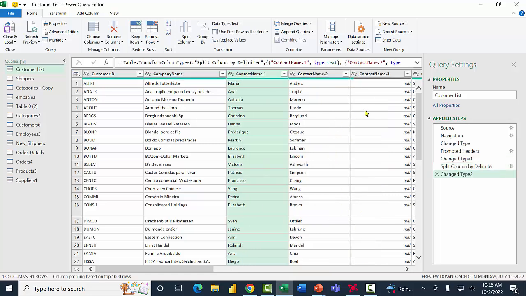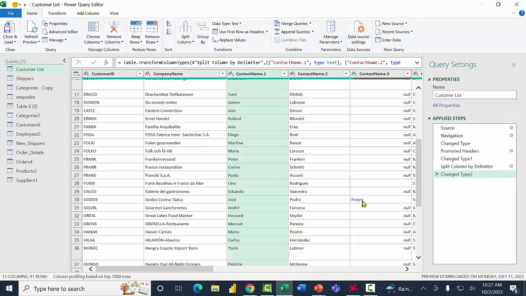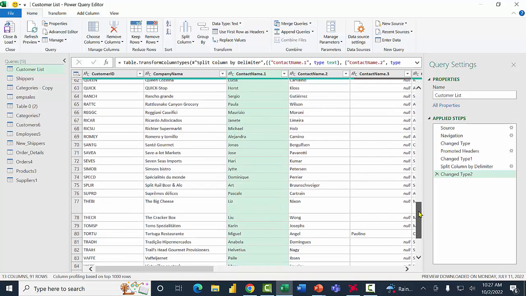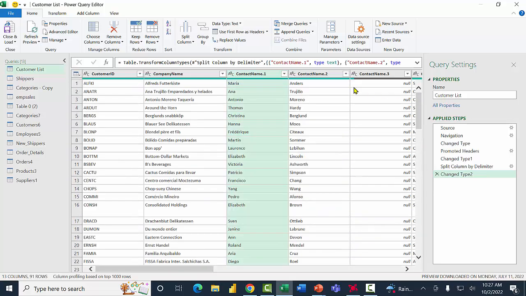Notice now it has Contact Name 1, 2, and 3. Some of those must have a third name. So I scroll down. Row 30 has a third name right there. If I scroll down further, row 80 has a third name. That's why we have Contact Name 1, 2, and 3. All right, so that was called Split Column.